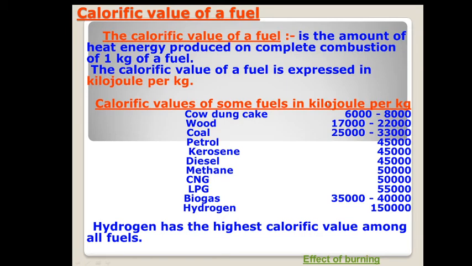So nowadays, in place of cow dung cake, LPG cylinders are used. Hydrogen's calorific value is highest, but it is not used as a domestic fuel because we have to control the fuel also. Combustion should be controlled.